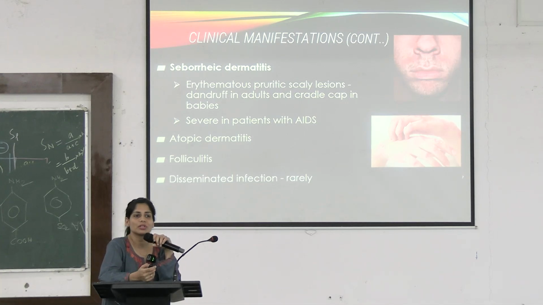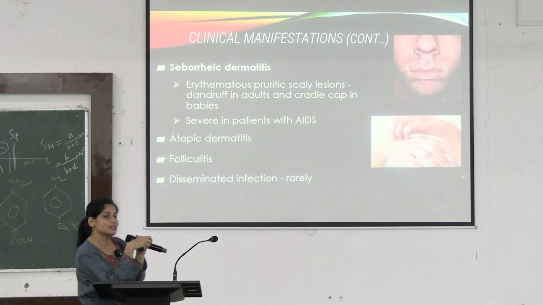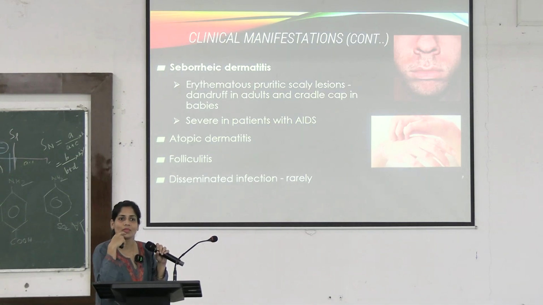What is atopic dermatitis? Which hypersensitivity? Type 1. Okay, it can also portray itself like contact dermatitis, type 4 hypersensitivity, and folliculitis. What is folliculitis? Infection of the hair follicle. So this is how it can manifest.